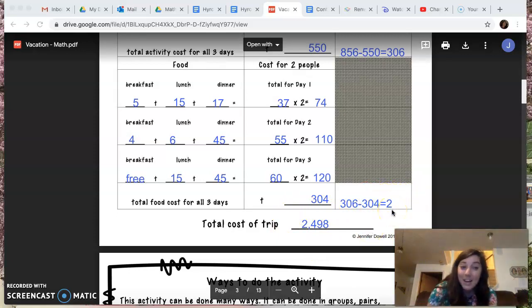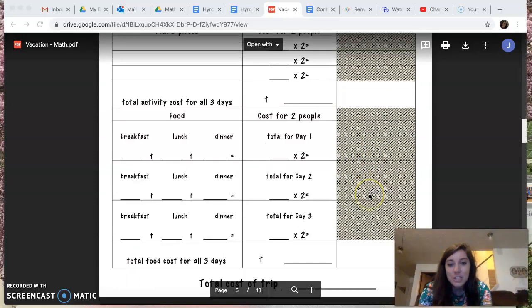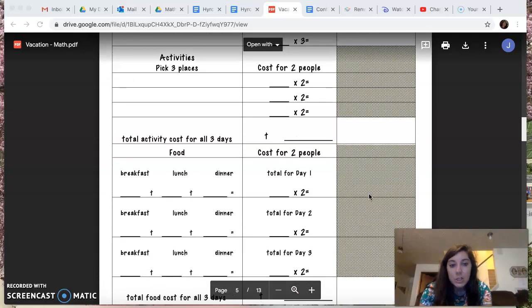So you might be cutting it kind of close, but I'm sure you will come up with a great budget sheet. When you finish this activity, you have to send me your budget sheet in order to get points. So I will be looking for those. It's due by the end of the week, okay? This is just one of 2 projects that I have you doing this week, okay? If you have any questions, feel free to comment, feel free to call, text, email me. I am waiting for you to call so that I can help you out, okay? I would love to help you plan your dream vacation to Disney World.